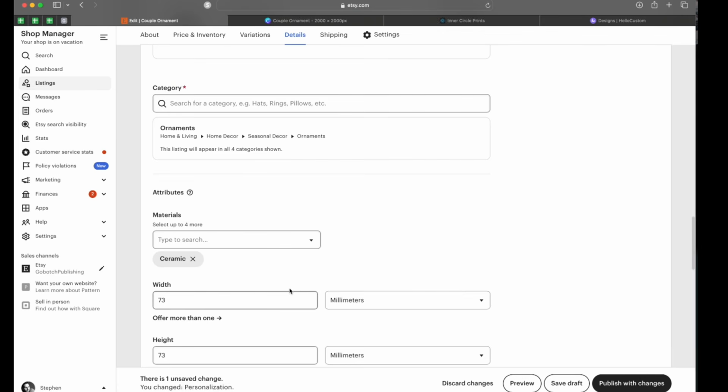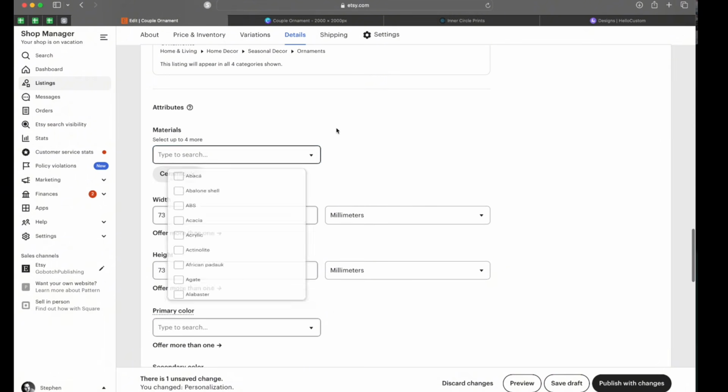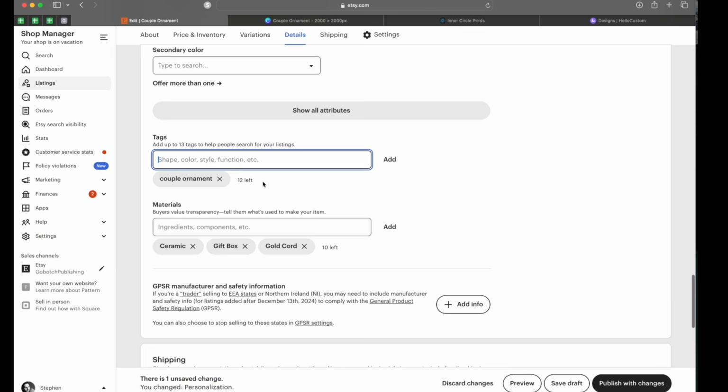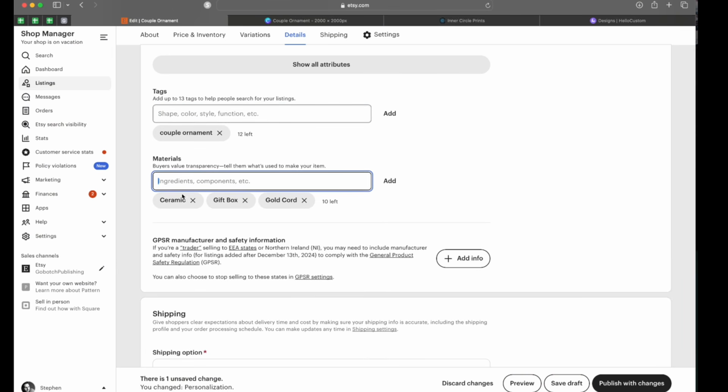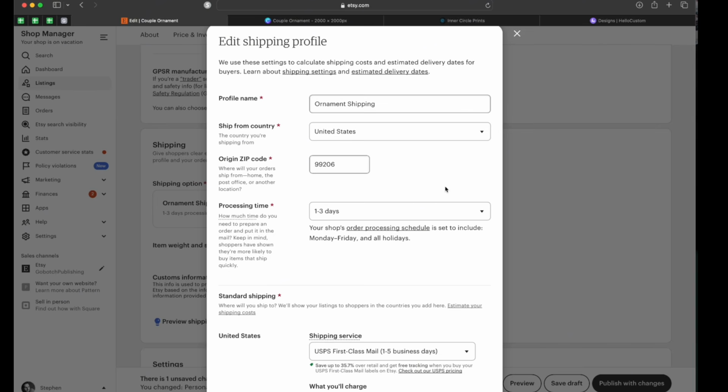And save. The category I have it in is ornaments. I put ceramic in materials. The width, you can do 3 inches, or you can put 73 millimeters if you want to be more specific. Of course, your tags. On the materials, I'll put ceramic, gift box, and gold cord. And shipping, I set it up from the warehouse zip code 99206.